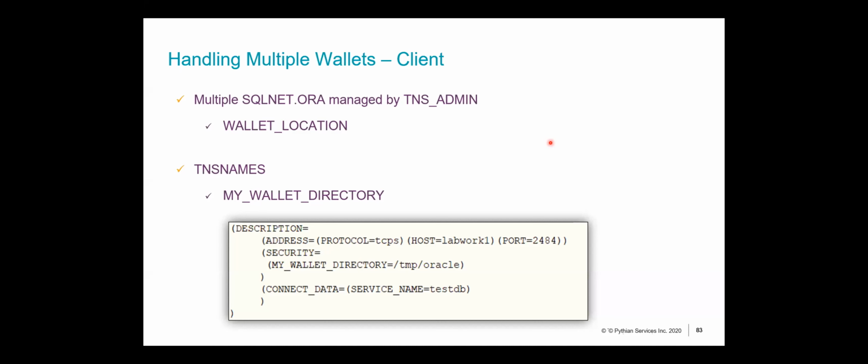Instead, you can have a parameter called MY_WALLET_DIRECTORY that's available with tnsnames.ora, and you can use this parameter to determine your wallet location. So use your tnsnames.ora, use the security parameter MY_WALLET_DIRECTORY, and provide the wallet directory right there in the TNS string. This comes in pretty handy when you've got multiple wallets.